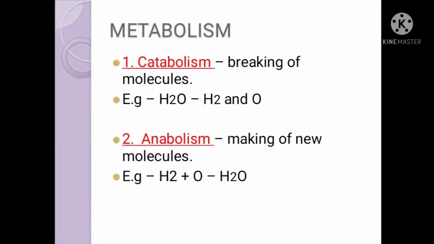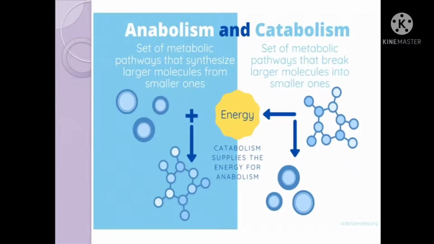And catabolism means what? In that, a complex molecule divides into a simpler form. For example, H2O breaks down into H2 as well as oxygen. There is a separation of these molecules. That is known as catabolism. Anabolic processes typically consume energy, whereas catabolic processes can make stored energy available. This principle is not there in non-living things.